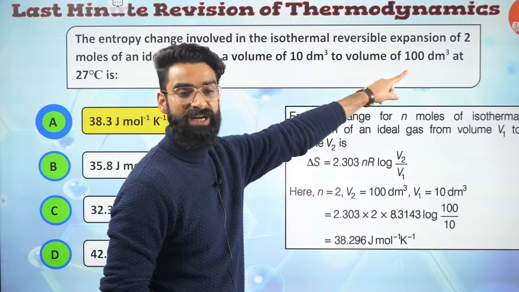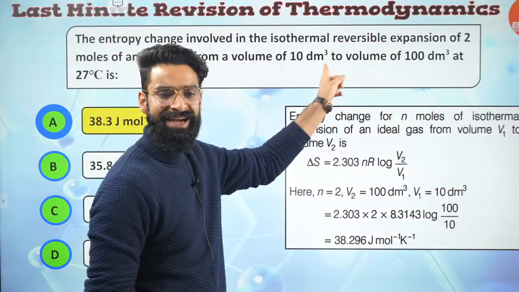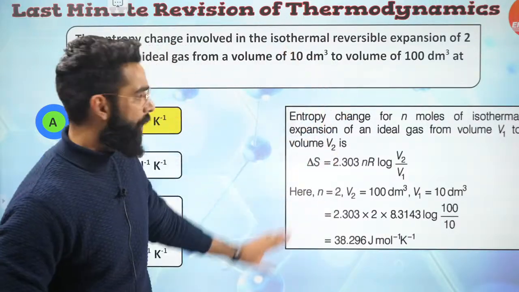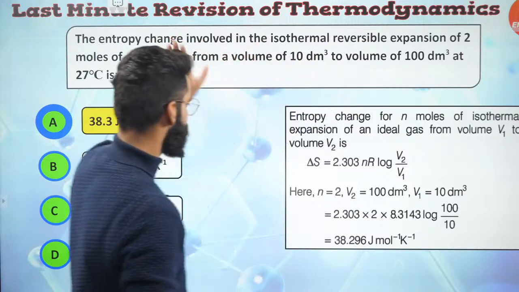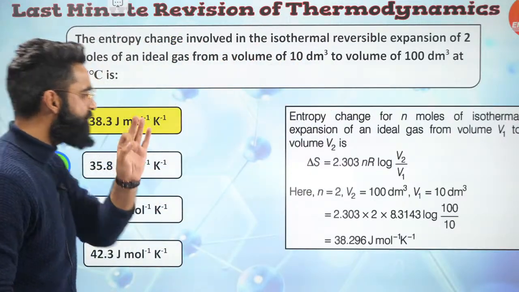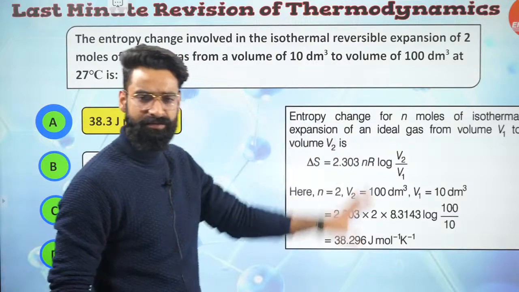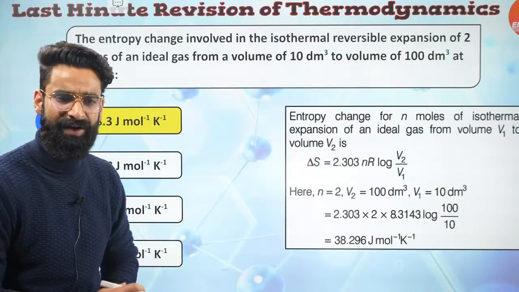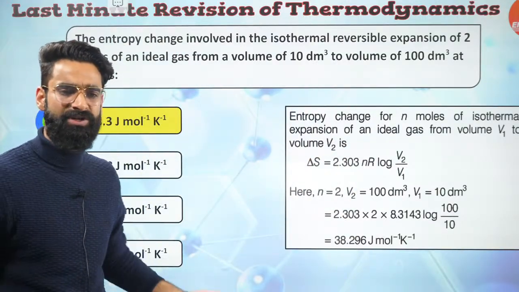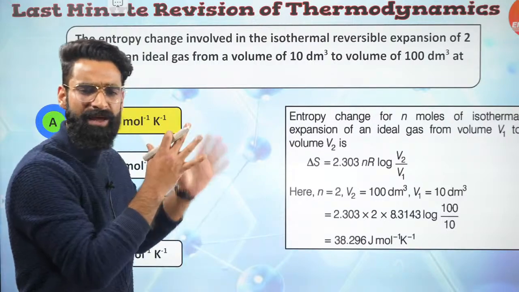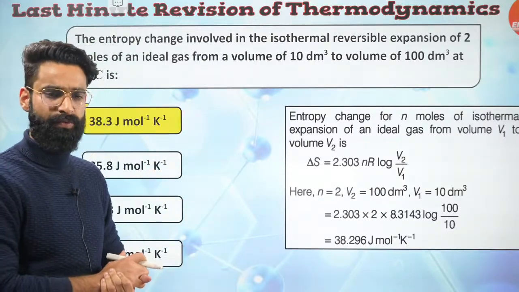This 100 decimeter cube, that means 100 liters is the final volume, 10 liters is the initial volume, right? So I'm given the final volume as well as the initial volume. I'm given the temperature. Every parameter right here is given to me. So I'll be putting all the parameters into this equation. I'll simply get the value of delta S, which I'm supposed to calculate. The question is done and dusted. Just a formula based question, guys. That's it. Formula based question, right?